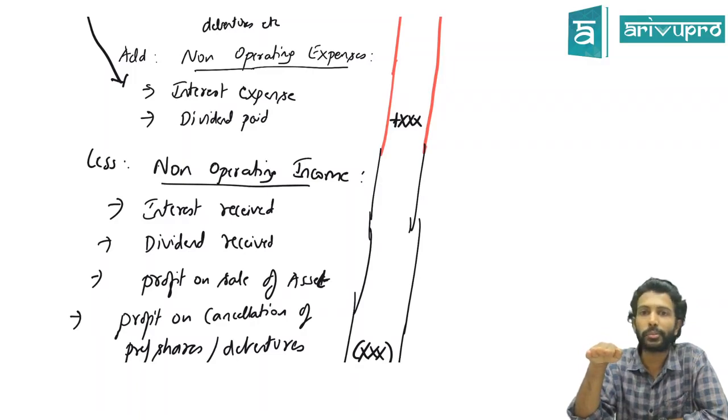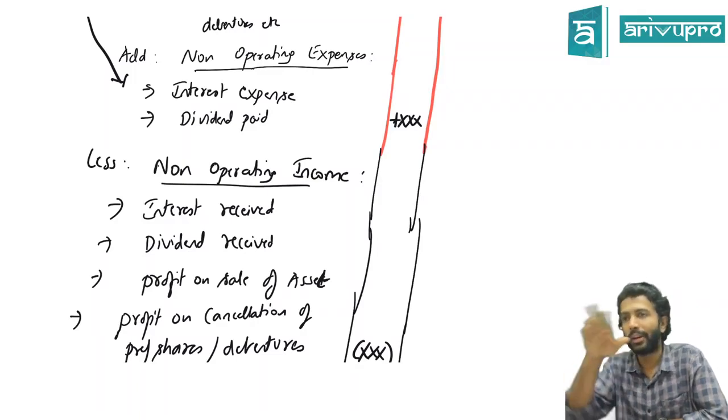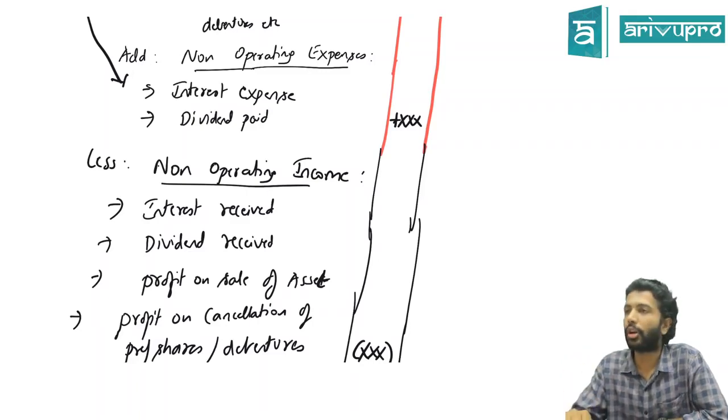That means what we should do? Since it is non-operating in nature, what should we do? It has increased, so we have to subtract. Hence minus non-operating income. Got it? Yes, sir. Same goes for dividend received also.